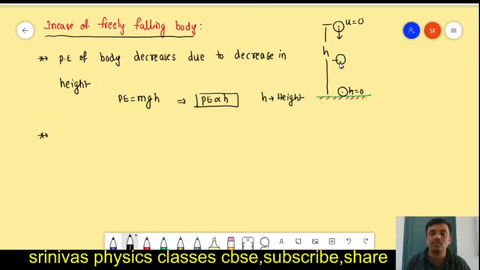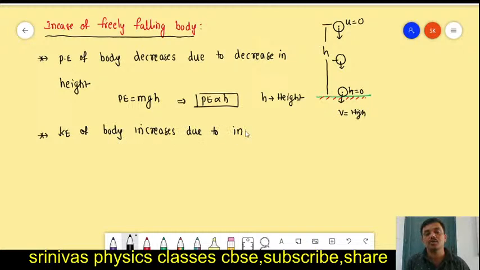But while falling down, its speed increases. It strikes the ground with some high speed, and after striking, it will come to rest. Kinetic energy depends upon the speed, so the kinetic energy of a freely falling body increases, due to increase in velocity.